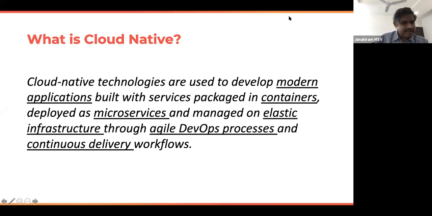We are living in a world where software is no more confined to niche boutique companies or niche services companies. Literally every company today is a software company, whether you are in print media or in manufacturing, automobile, or healthcare, it doesn't matter. Every company, every enterprise today is a software company.